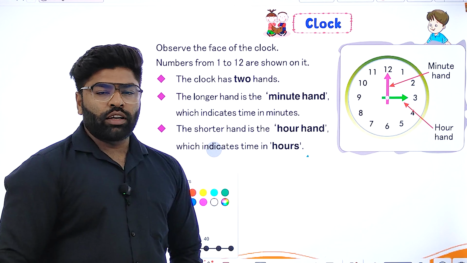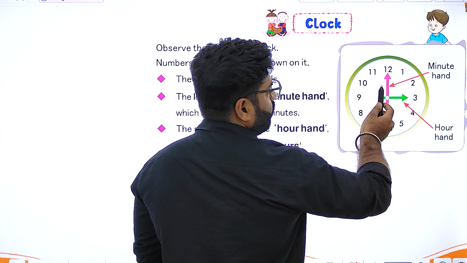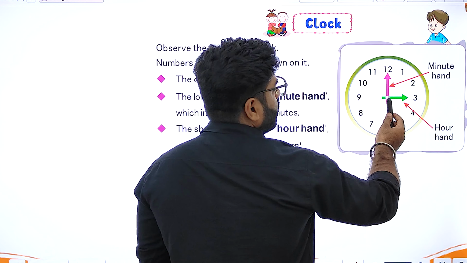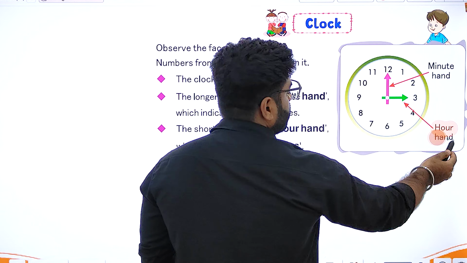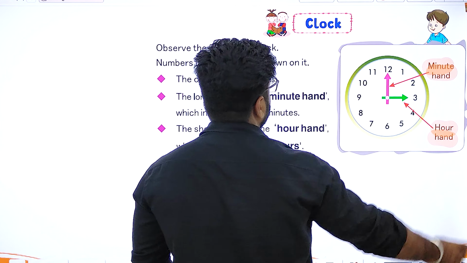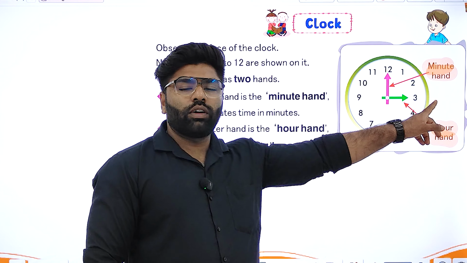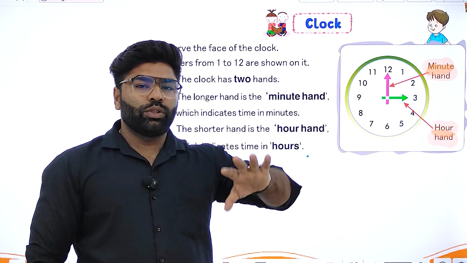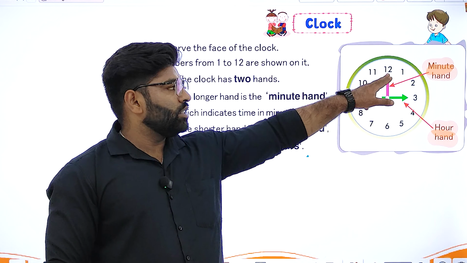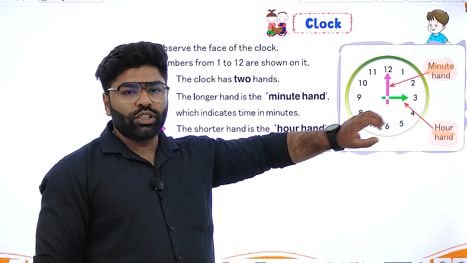Okay, so now we are having a clock. In a clock, we are having numbers from 1 to 12. And here we are having two needles. One is the short hand and the other is the long hand. This short hand shows hours and that's why we call it the hour hand. And this long hand shows minutes. So this is our minute hand. If this short hand or hour hand is on any number, it shows the number of hours, just like 3 hours, 4 or 5 hours. Clear?